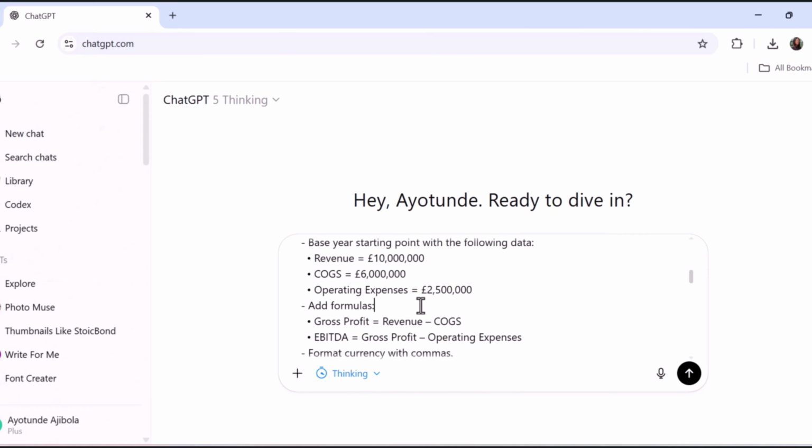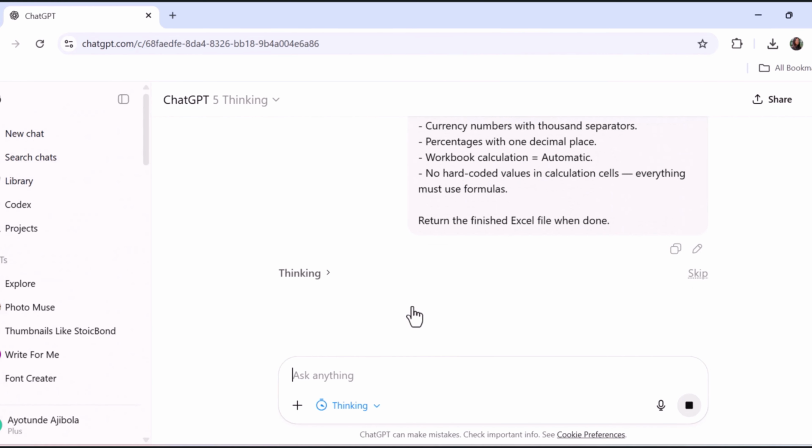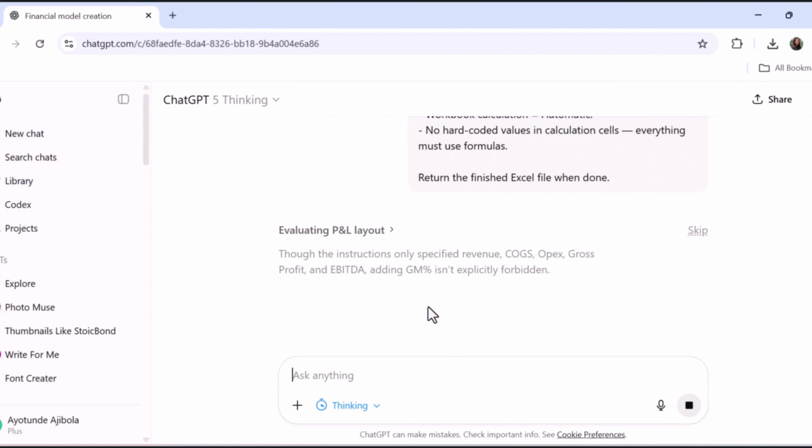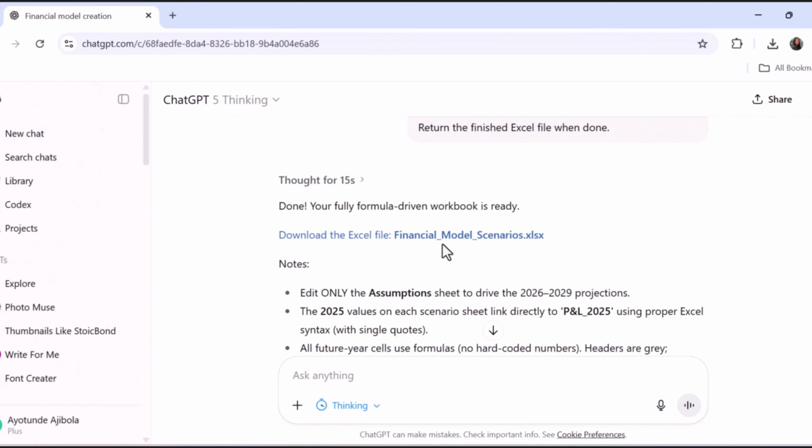If you're wondering, yes, you can upload files securely with an enterprise or team account. That keeps your data private. Now, I press enter and let ChatGPT work. It usually takes a few minutes. It analyzes the prompt, understands the structure, and then starts building the model step by step. Behind the scenes, it's creating formulas that connect everything. So when one thing changes, the whole model updates automatically. After less than a minute, ChatGPT gives me a complete financial model ready to download.